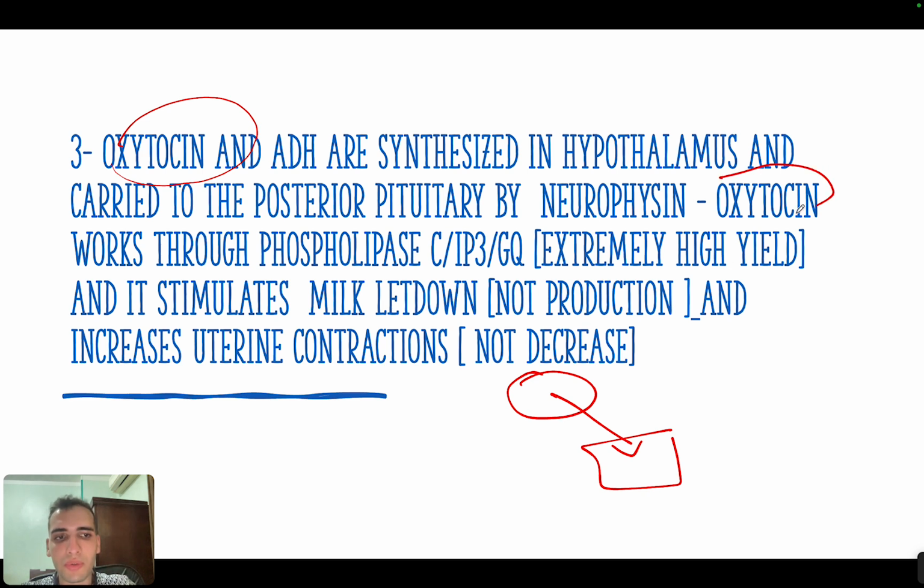Another thing is that oxytocin acts through phospholipase C, IP3, Gq, or increased calcium, whatever you want to remember it. And this is very important because sometimes they will ask about the pathways. And what I have realized from the NBMEs is that this is the most common hormone that they ask about the pathway of it, which is IP3, Gq, phospholipase C. This is extremely high yield.